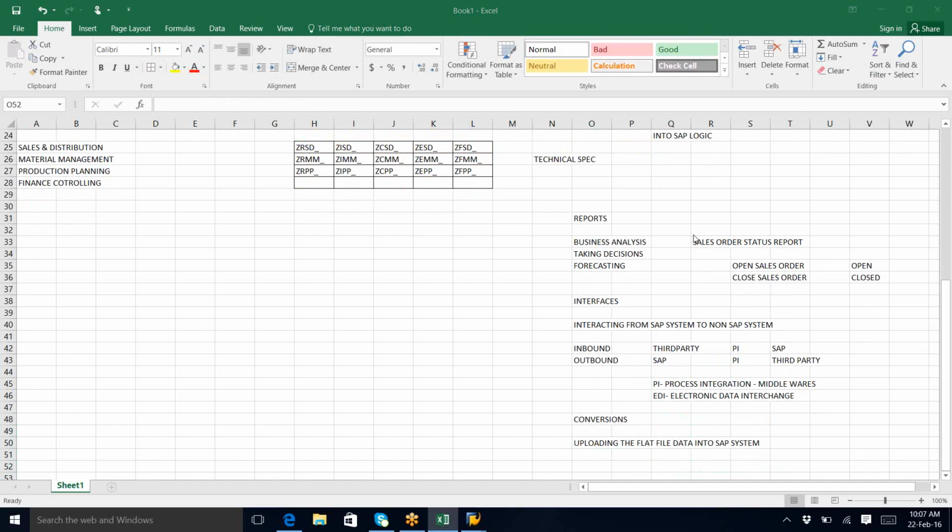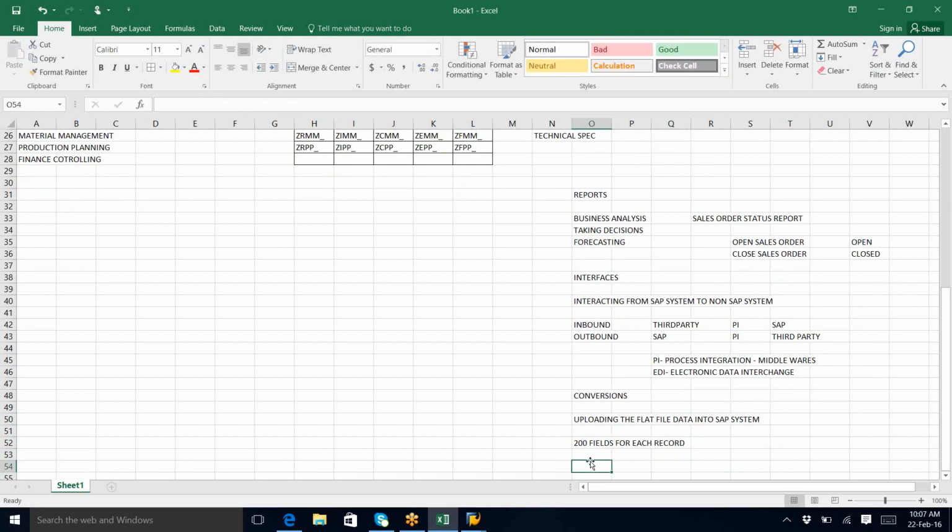So what we request the client is: whatever list of customers or list of sales orders you have, put it in a notepad file by providing a tab space between each data. Suppose in order to create a customer, they have around 200 fields of data to be filled for each record.